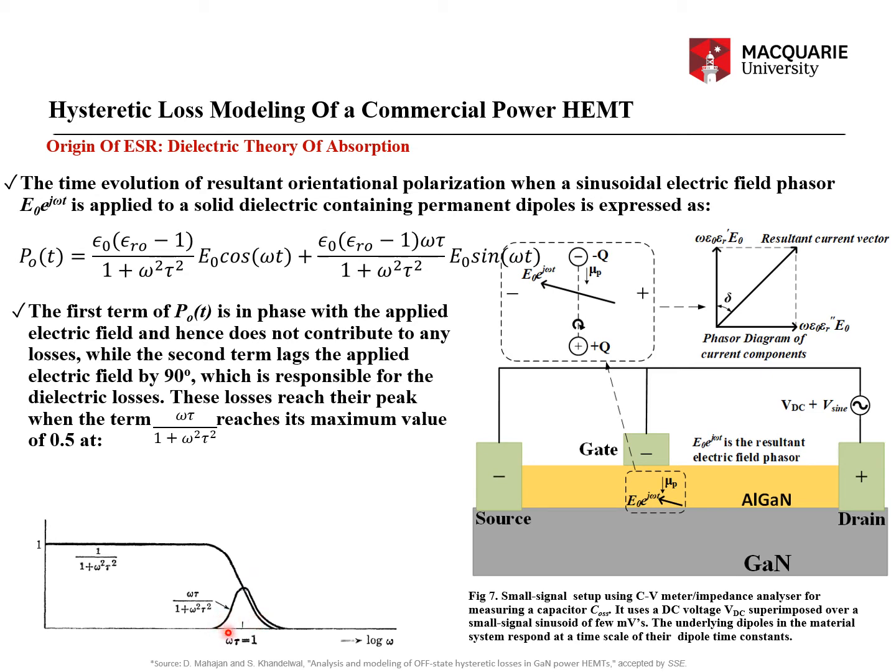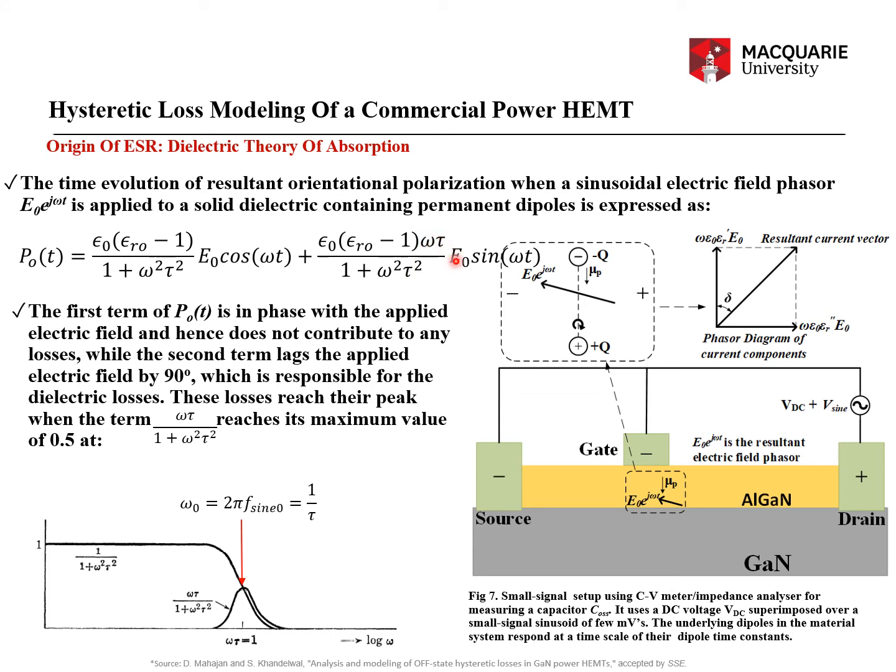that term contributes to the dielectric losses. And when do the dielectric losses reach their peak? When the applied frequency reaches 1 by tau, right? Which is when this term will become maximum. When omega is 1 by tau, this term will reach the maximum, and the dielectric losses also will reach the maximum, right? Because the component of the polarization which is out of phase with the applied electric field will reach the maximum, right?